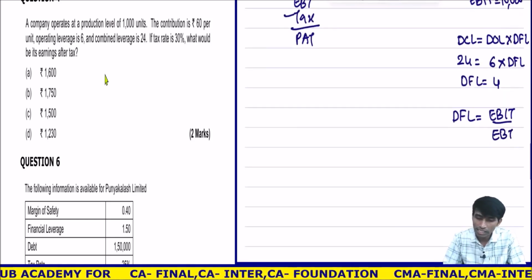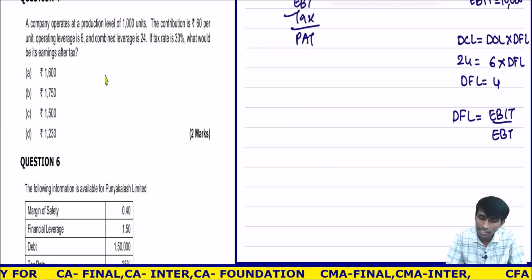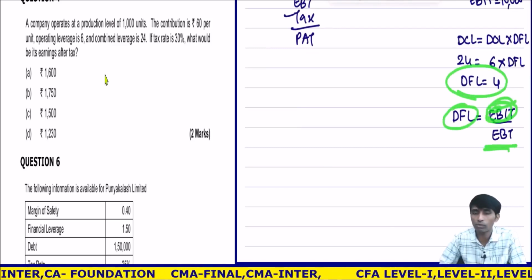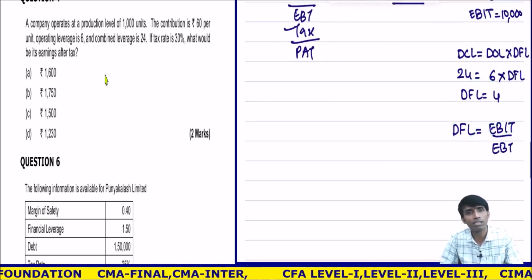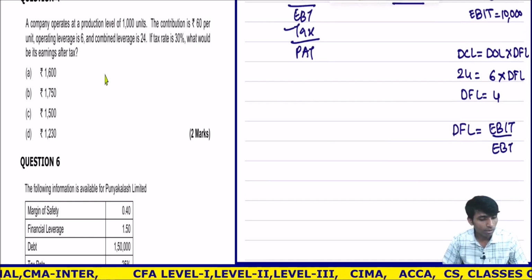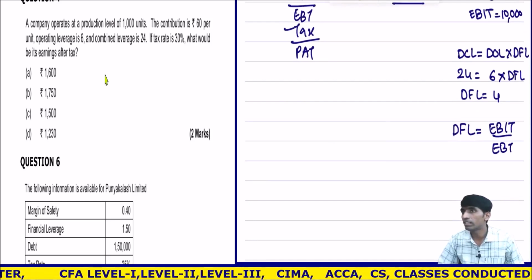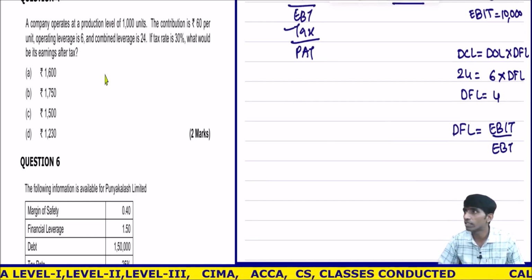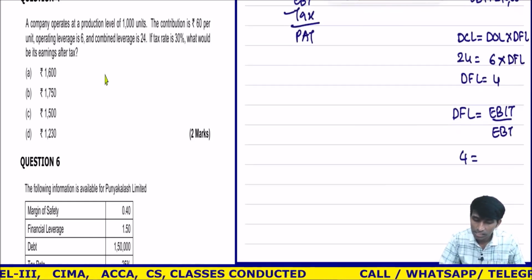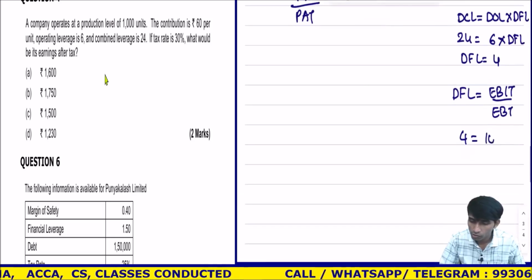So once I know DFL, you should understand that I know EBIT, I know DFL, so I can find what? EBT. Understood? Simple. So orally this should happen. This is not something where you can mug up these questions by heart. You should know how to solve. Now DFL is how much? 4. EBIT is how much? 10,000. So EBT is how much?